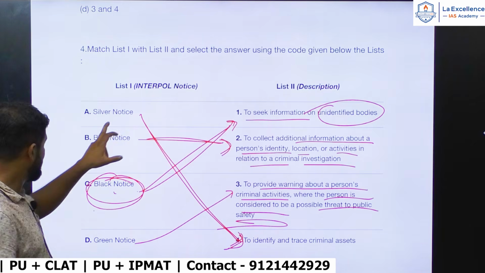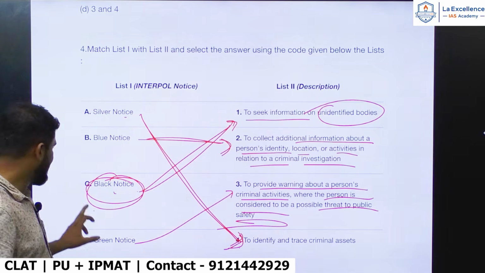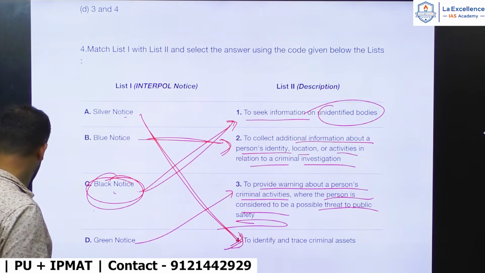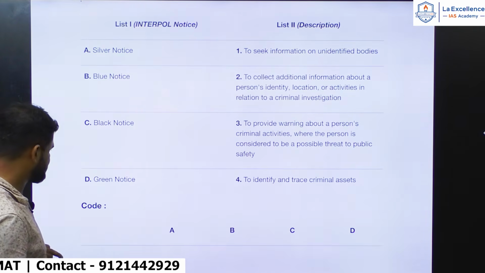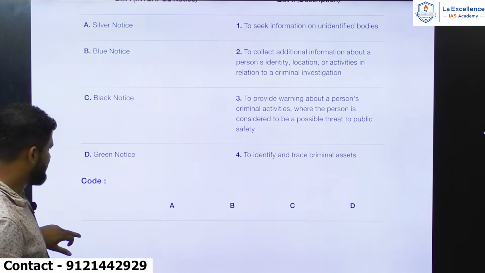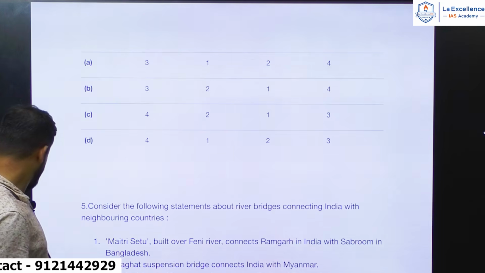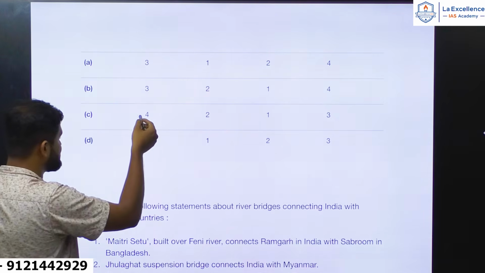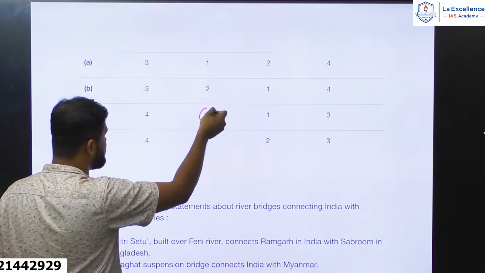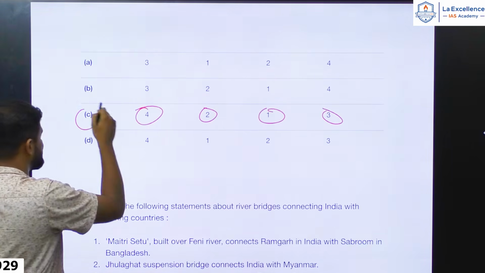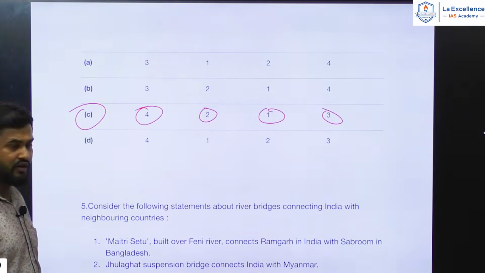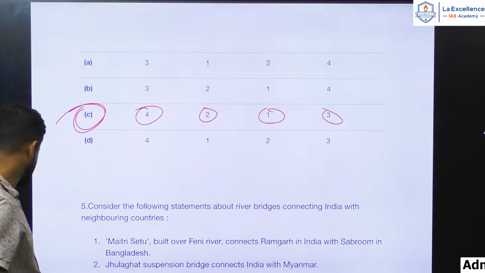Correct? So A must be 4 and B must be 2. Let's see which option fits well with this. Yes, this fits well, hence the answer should be C.